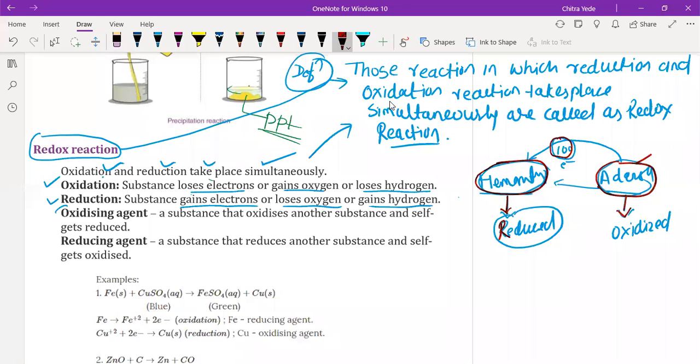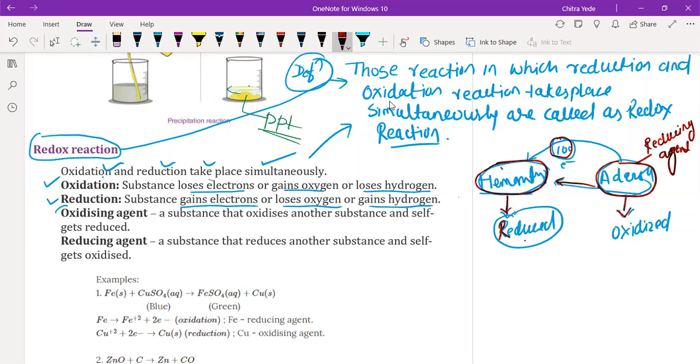Yes, sir. So others will act as a reducing agent. Others is getting oxidized and causes reduction of Hemant. That's why it is a reducing agent.